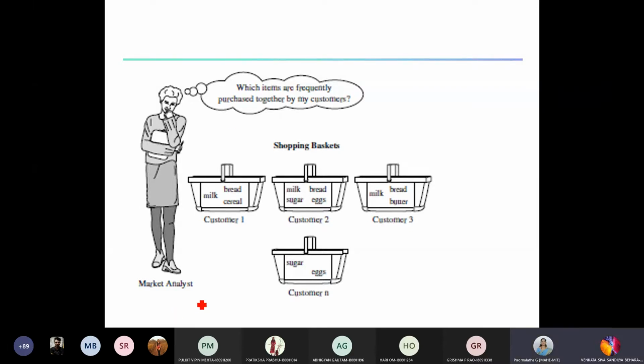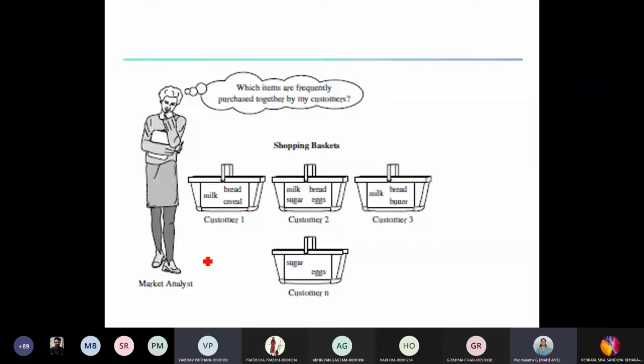Ma'am, milk and bread. Yeah. Okay, so in this example, the analyst will come to know these are the two items. They are the frequent items. But how is it going to help him? In what way can he or she use this particular information of frequent patterns? Ma'am, they can probably stock milk and bread together since people buy them together. Exactly, good. Then, ma'am, buying in bulk will reduce the prices. Yes.